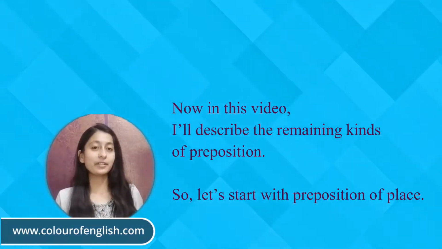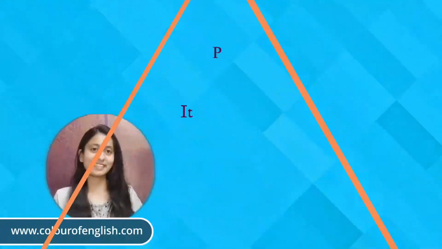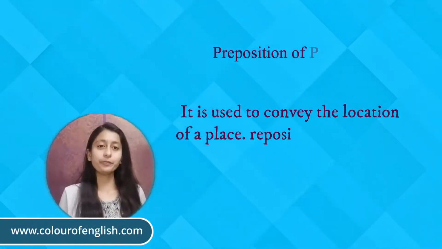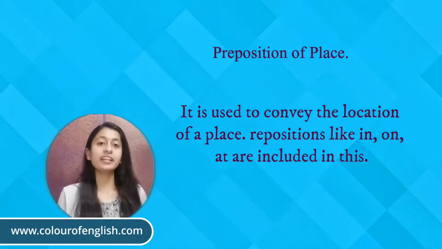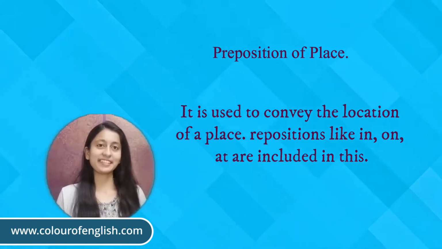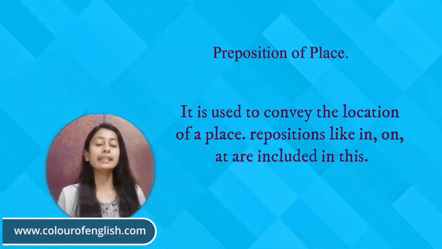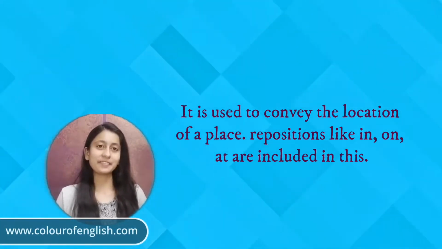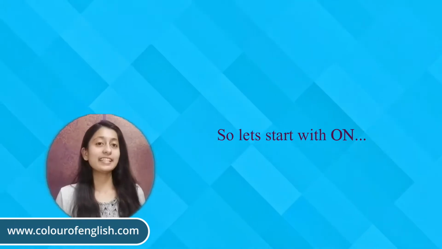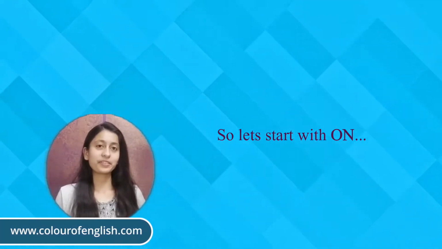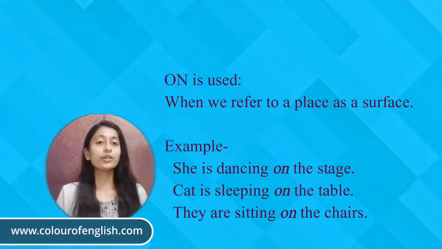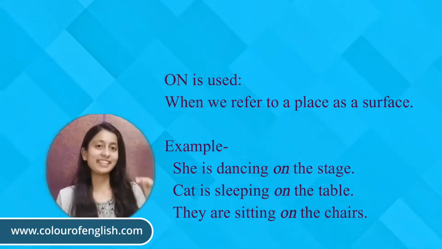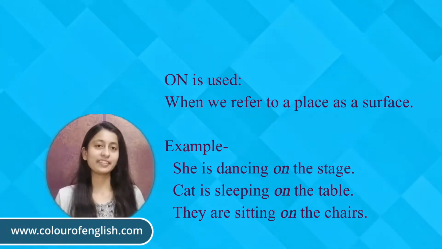So let's begin with preposition of place. Preposition of place is used to convey the location of a place. Prepositions like in, on, and at are included in this. So let's start with on. On is used when we refer to a place as a surface.